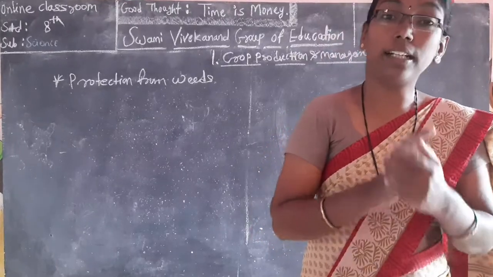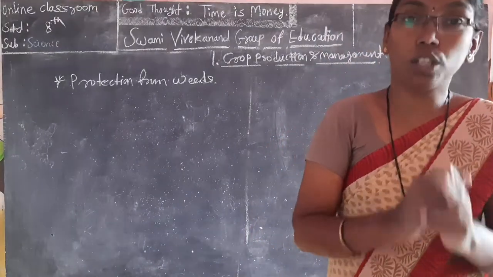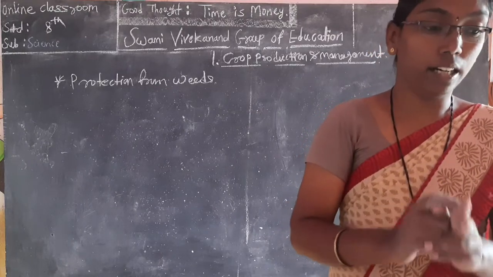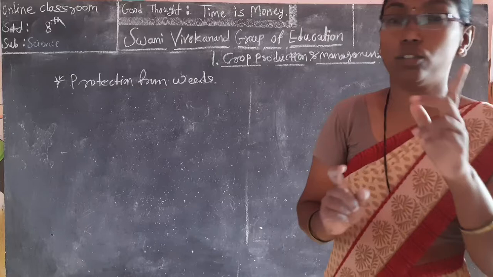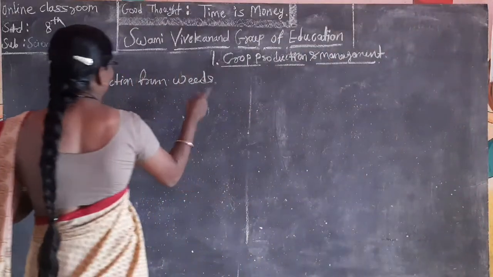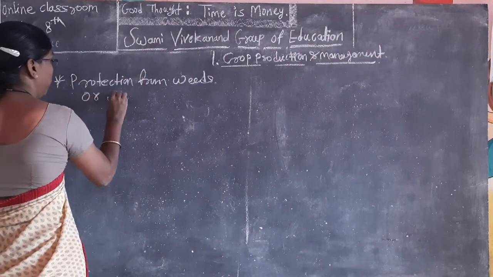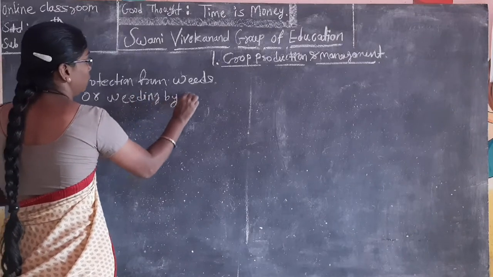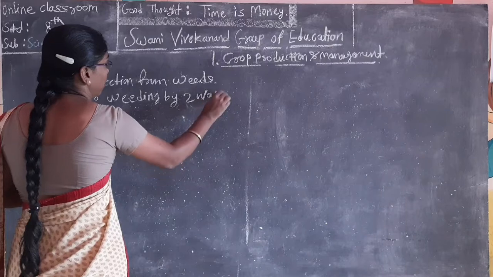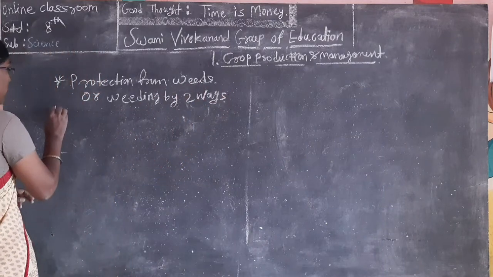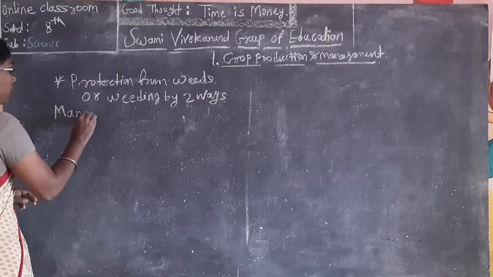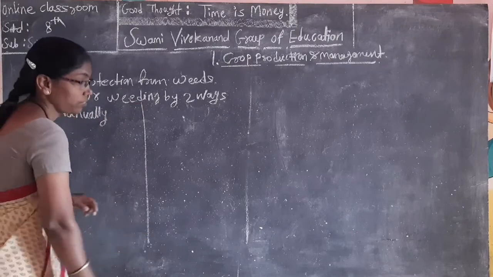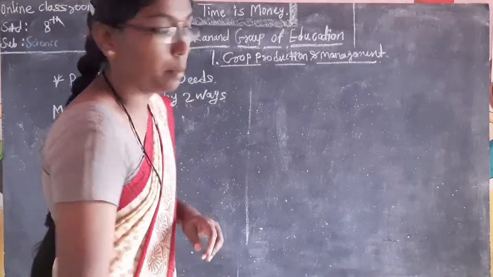Protection from weeds, or weeding, can be done in two ways. Don't forget: first, manually, and second, chemically.